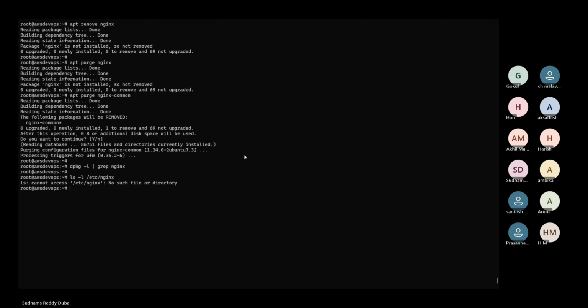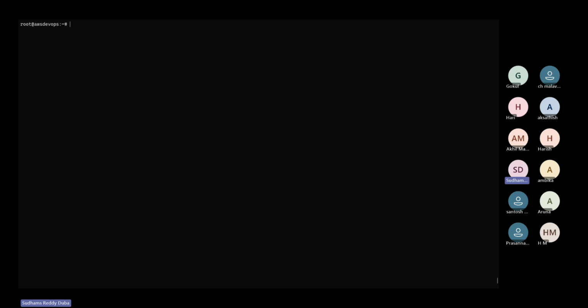No? Okay. Now, for example, you already have some packages on your system. I want to know which of the packages are available to upgrade. You might have run the apt update command, right? So you downloaded the latest index of the repository. Now, some packages are already available in your system, and those packages might have a later version in the repository. So I want to see the list of packages which are ready to upgrade to the latest version. If you want to see that, apt list --upgradable.